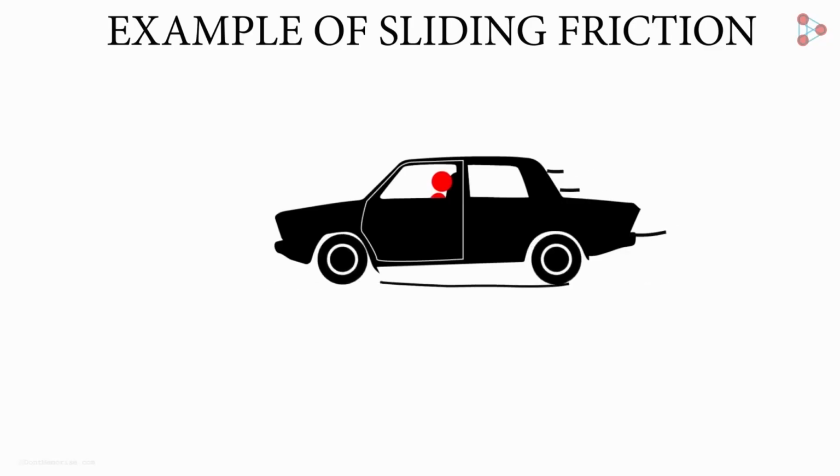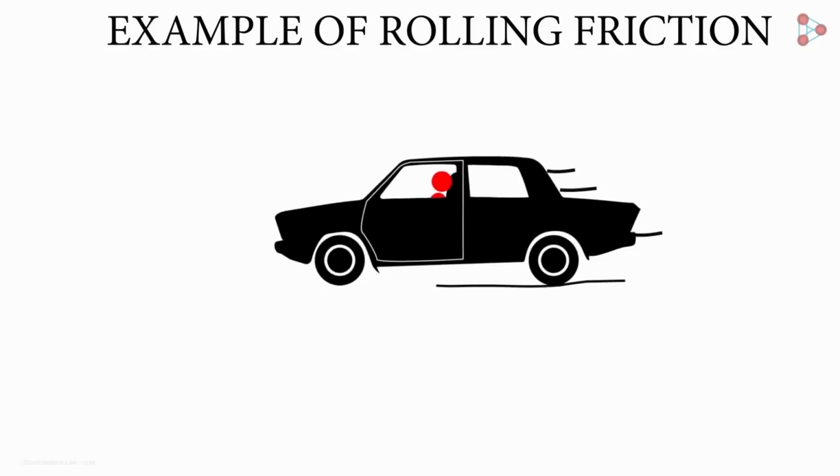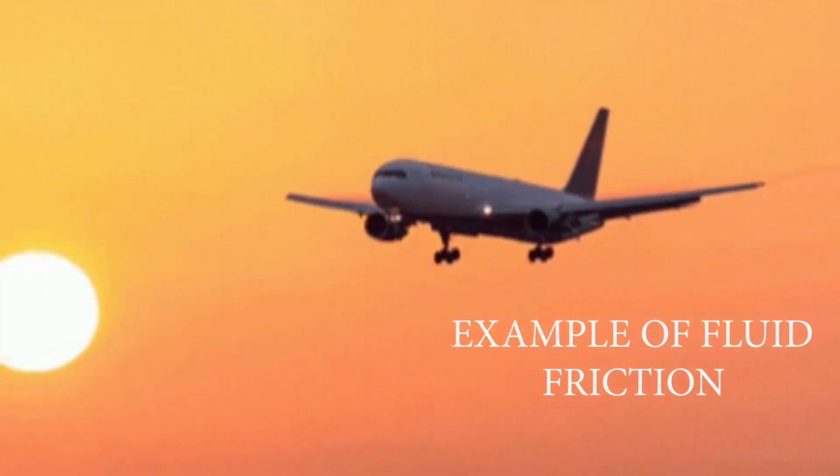Secondly, sliding friction stops moving objects. It is because of sliding friction that when brakes are applied to an automobile, it comes to a stop. Rolling friction keeps objects in motion. It is because of the rolling friction between the tire surfaces and the road surfaces that an automobile will continue in its state of motion. Fluid friction enables parachutes to float and planes to fly.